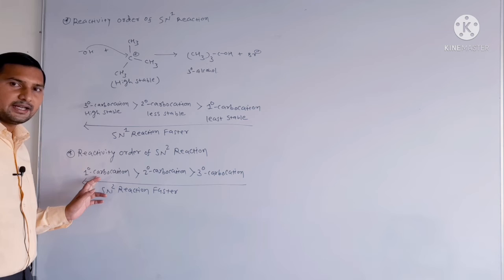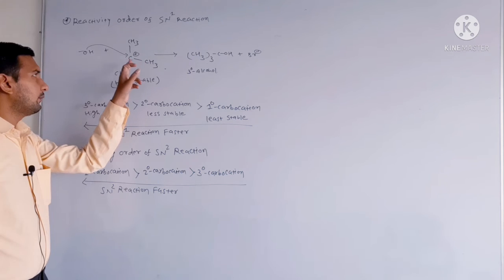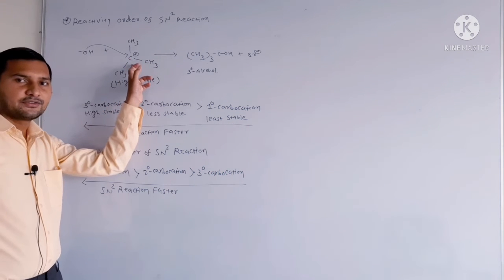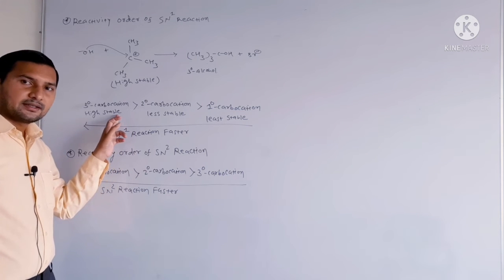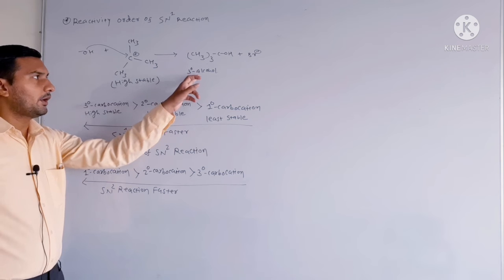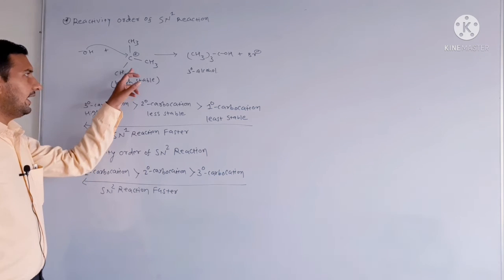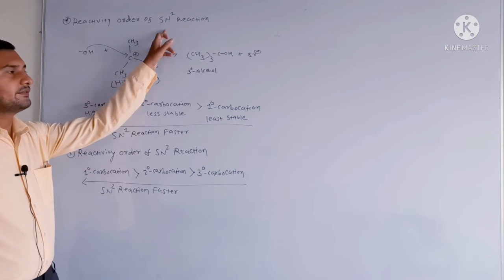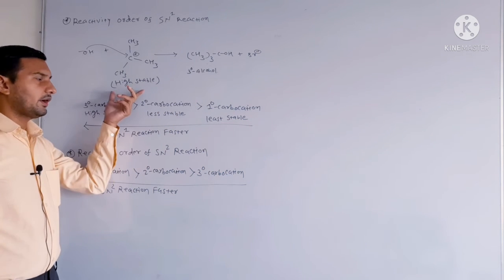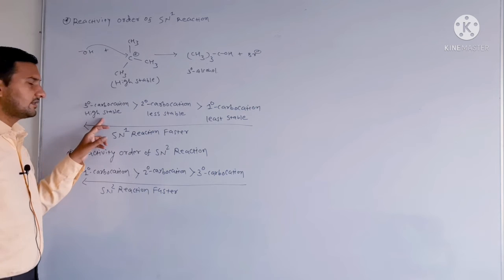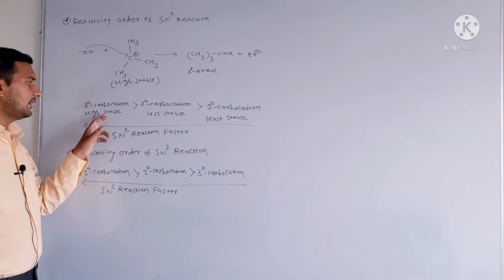The main reason is that in the SN1 reaction a carbocation forms. So if a tertiary alkyl halide is found, it gives high stability, and therefore the tertiary carbocation easily gives the product in a short time. So reactivity is very high. If a tertiary alkyl halide is available, it gives the SN1 reaction faster because of the formation of a stable carbocation. So it gives a very fast reaction with a tertiary alkyl halide because of the formation of a tertiary carbocation.